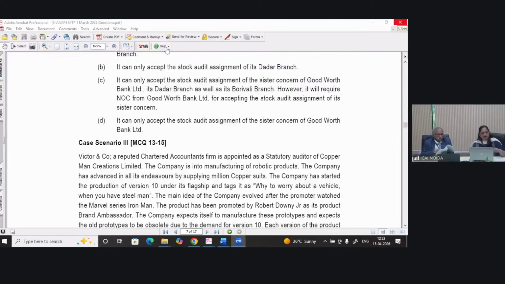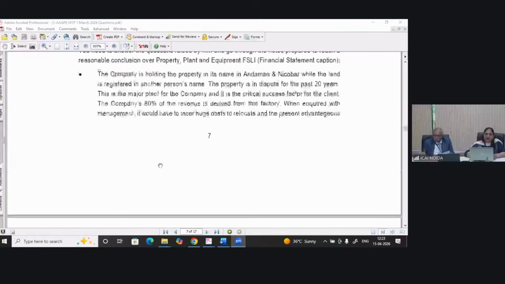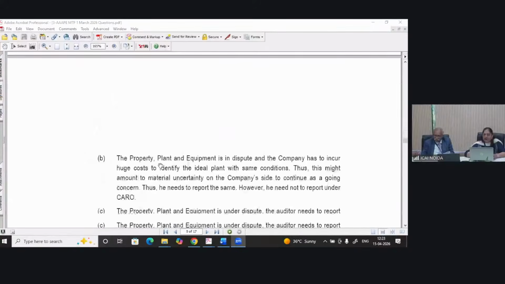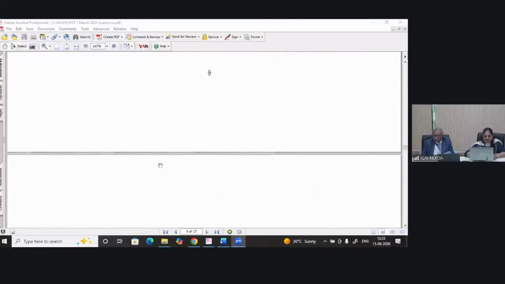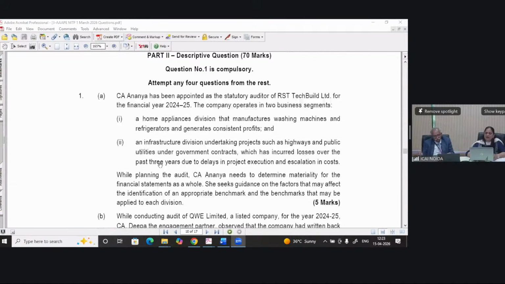So now the last small 3 MCQs are there in this case scenario. If you have any other doubt in this case scenario 3, we can discuss the same. Otherwise, we can move to the descriptive part. So if you have a doubt, please write in the chat. Otherwise, we are moving towards the descriptive part.